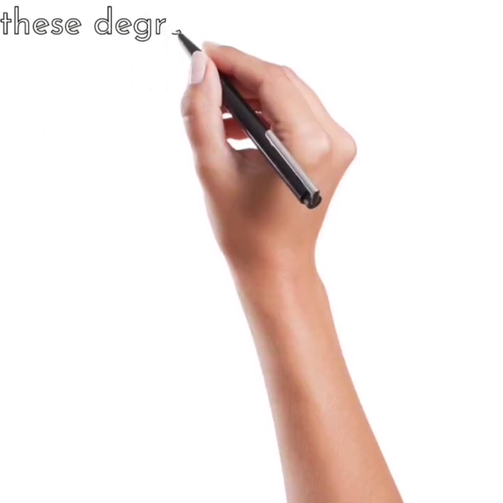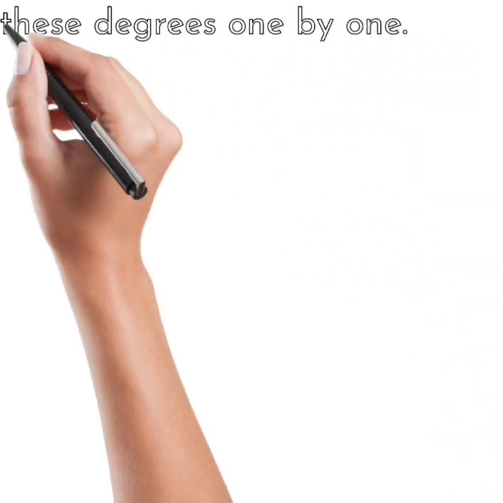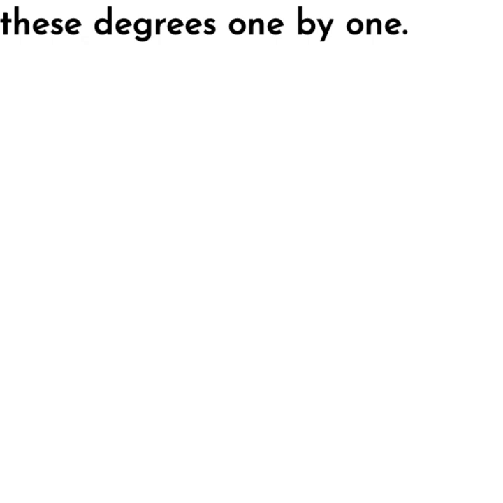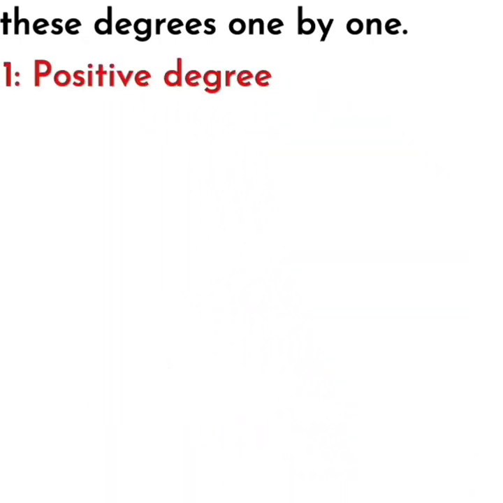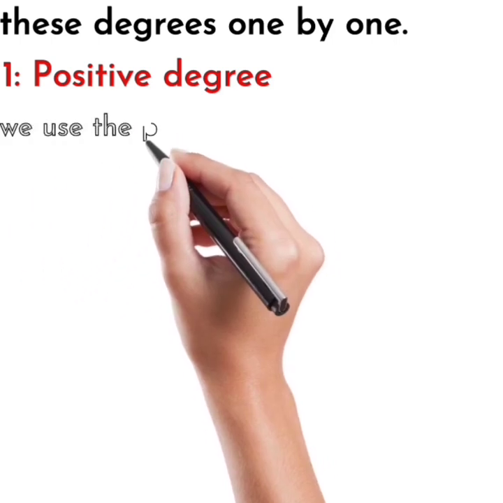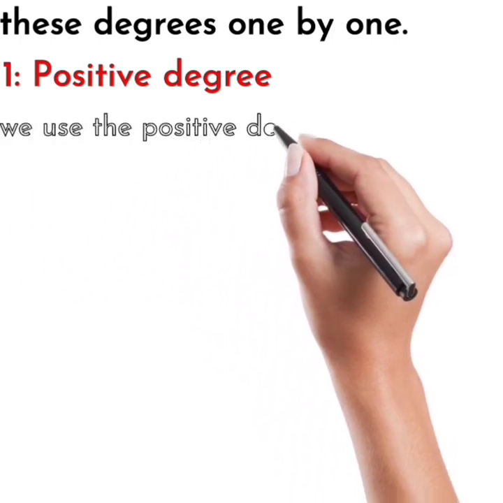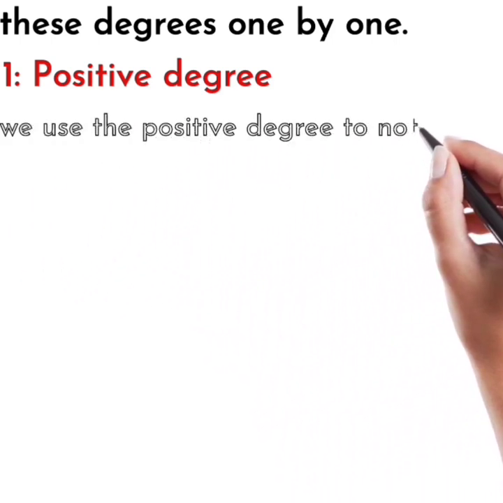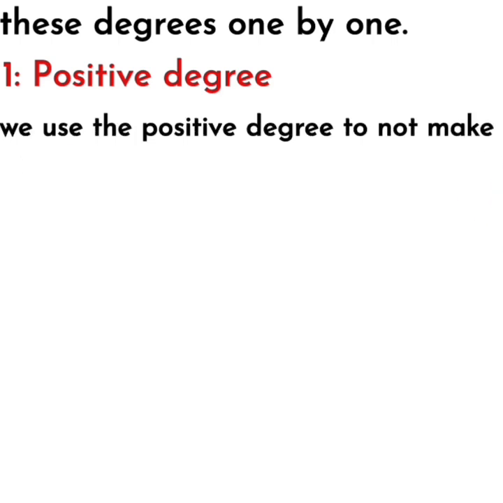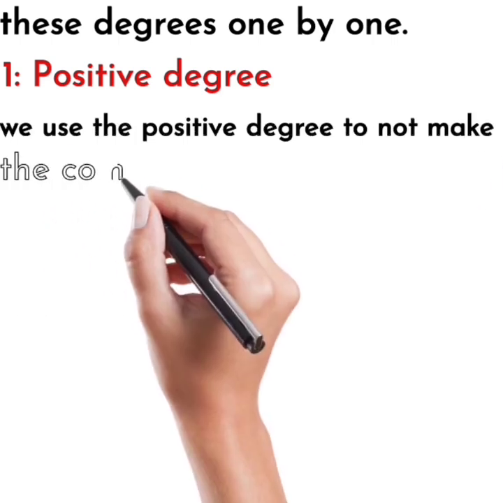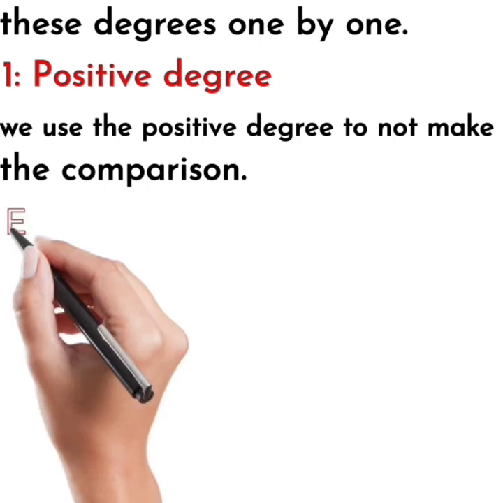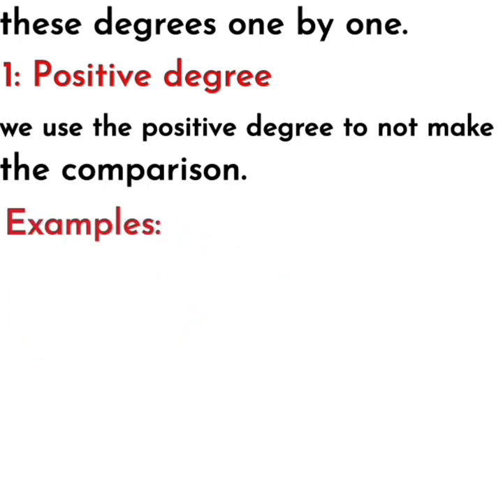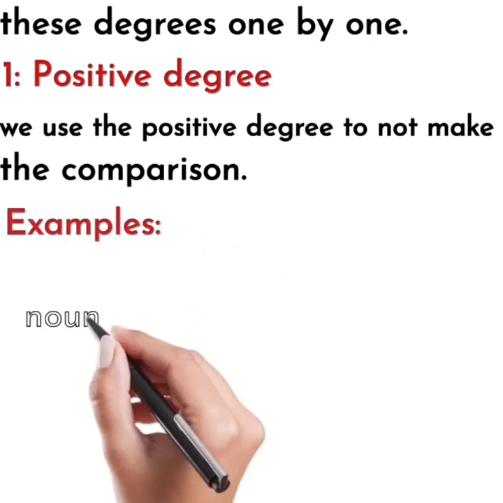In this slide, we are going to talk about the degrees of adjective one by one in detail. As we were discussing in the previous slide, the first degree of adjective is the positive degree. So what is the positive degree and when do we use this degree? We use the positive degree when we do not make a comparison between things or persons. We use it in a simple way, in a positive way, in a simple manner to describe someone or a noun or pronoun.